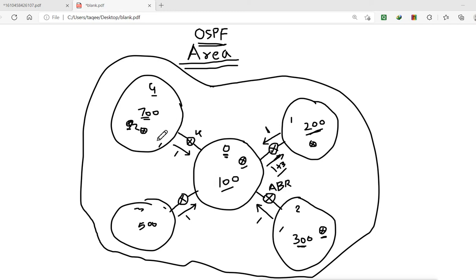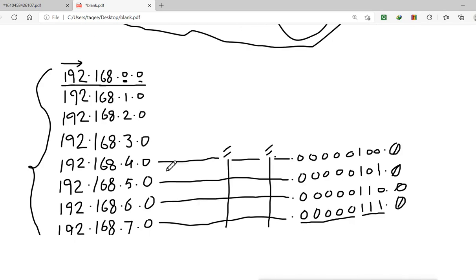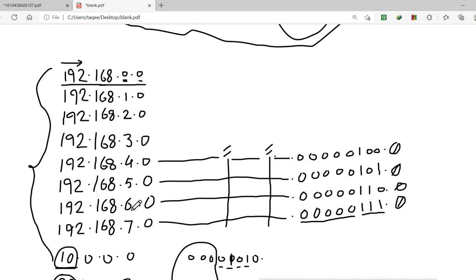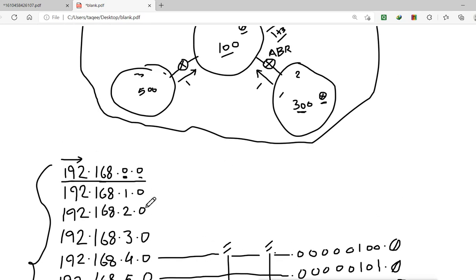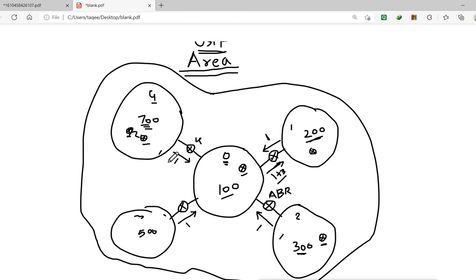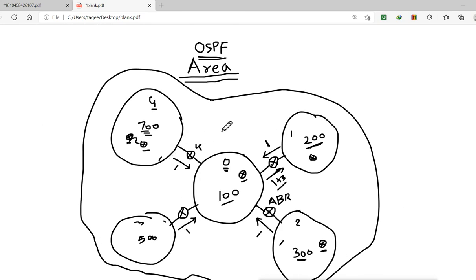And within the areas, remember, that is also important, what networks you are going to use, because you can only do summarization when you have this kind of series-wise network. If you have different networks like 10, 20, 30, then it is not easy to do the summarization. So you have to first design it on paper, and then apply it in the network. OSPF needs a lot of thought and design, and then you can implement OSPF on your network.